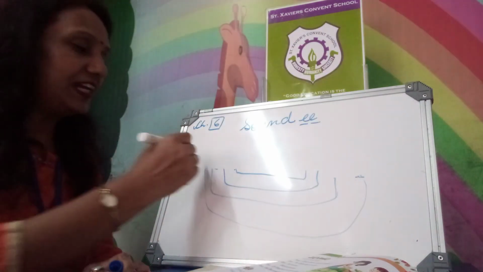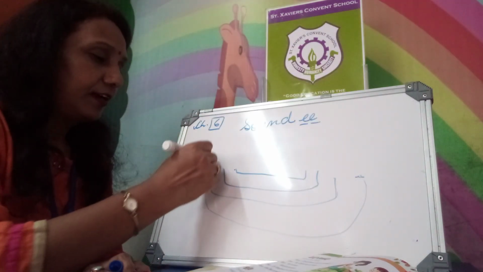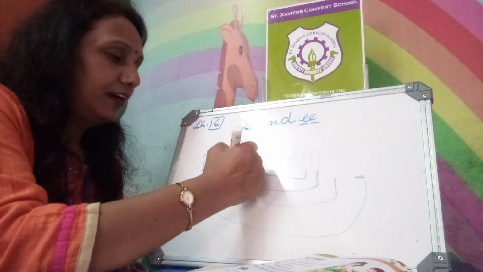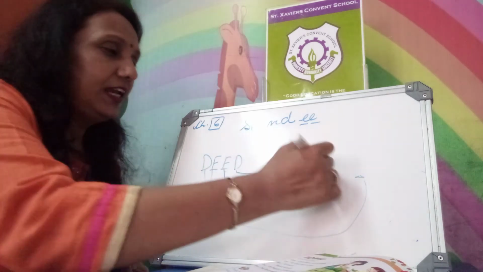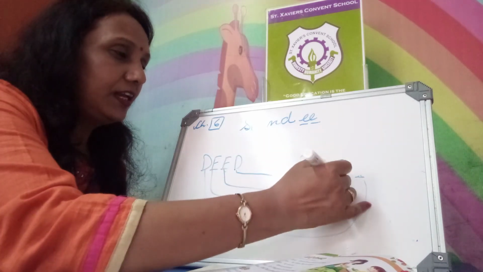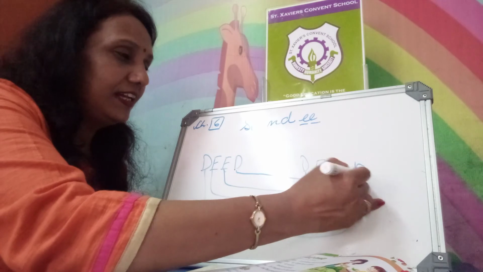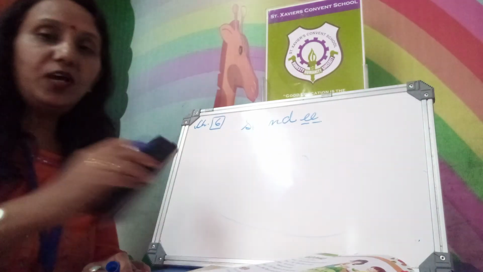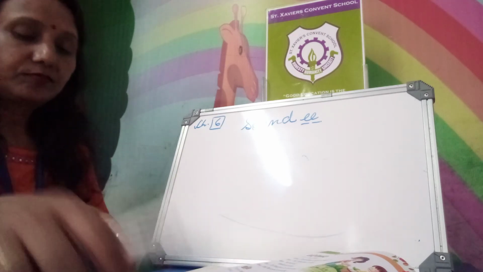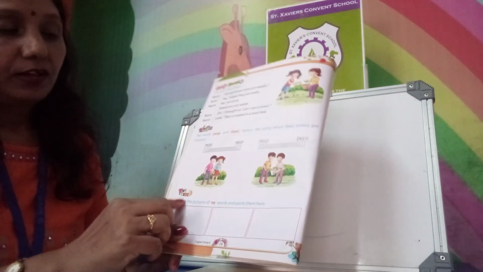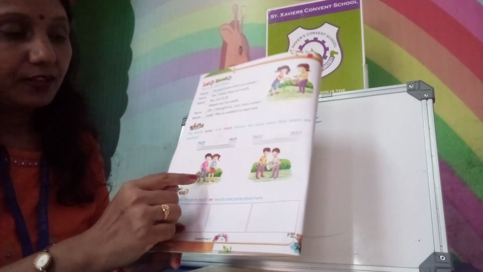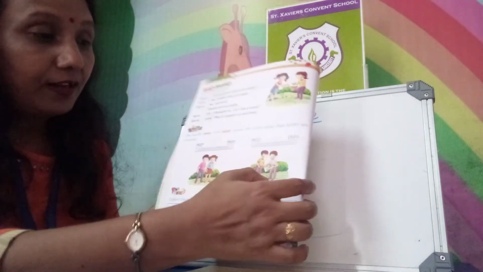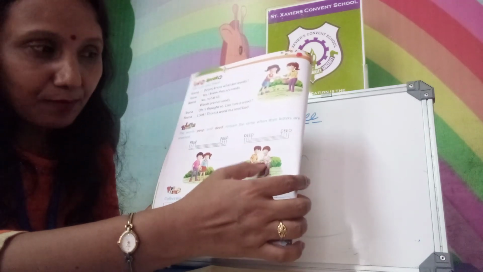One more word, deed. D double E D. Just reverse it. Take D, E, E and take D. When you reverse, the same, deed. This way you can enjoy. Here, in the picture you see that they are peeping, just peeping at something. And they are doing a deed.